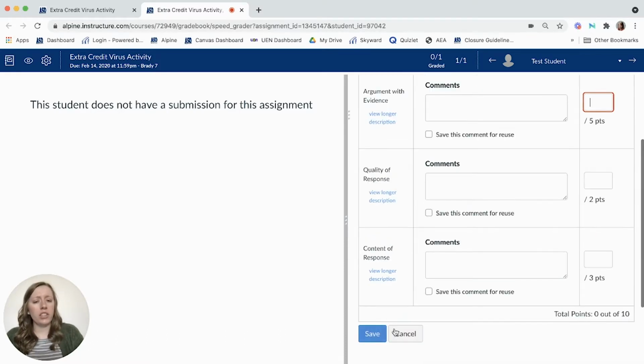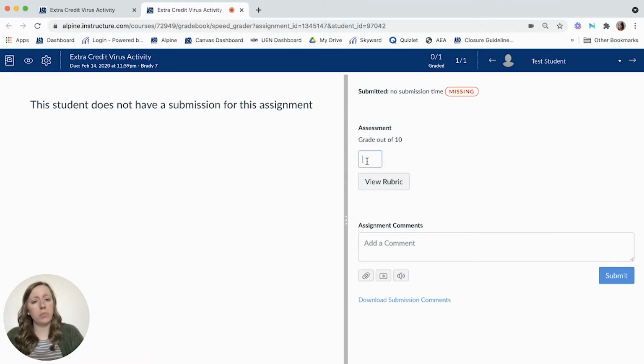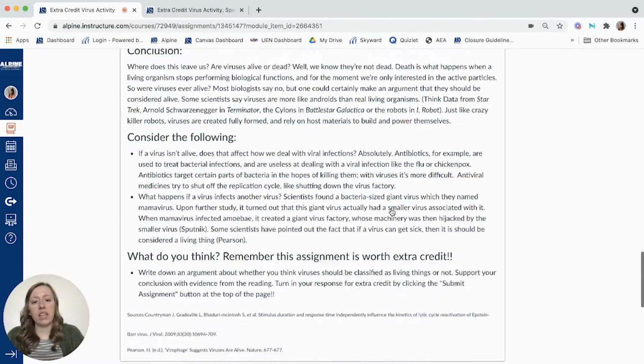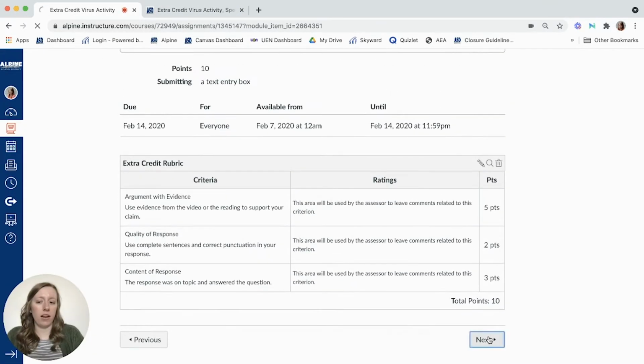If I don't want to use the rubric, I can also just type in a score, and I can also leave comments here. These comments will show up on the student's end. It'll show the assignment and it'll show my comments. Now, the nice thing is the students can actually comment back on these assignments and it will show up on my end.